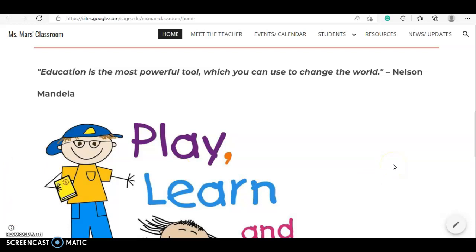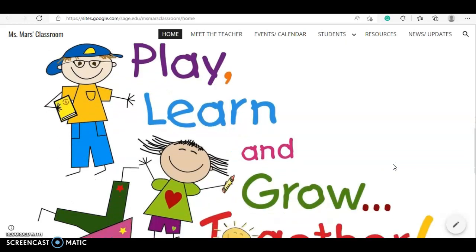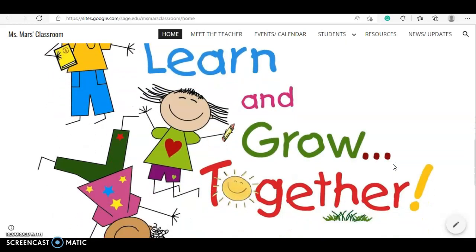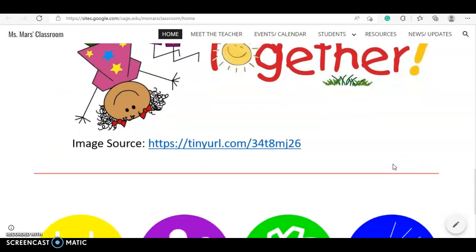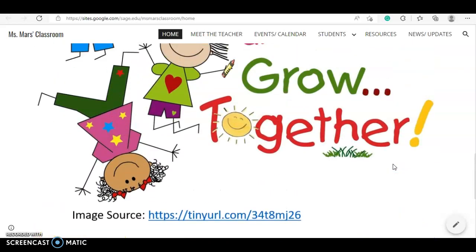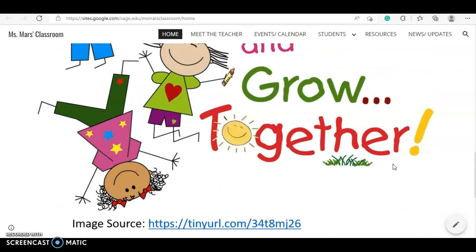Followed by that is a web image, play, learn, and grow together. All of these are there to encourage students, especially as they join this website.